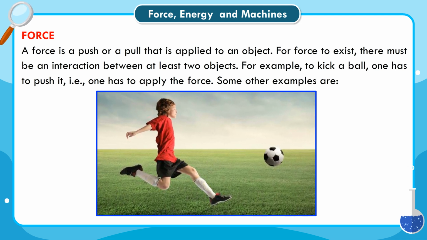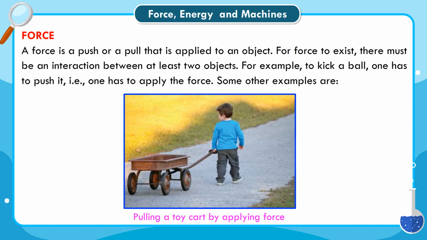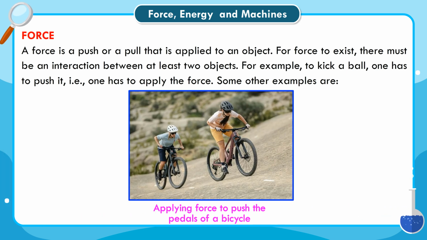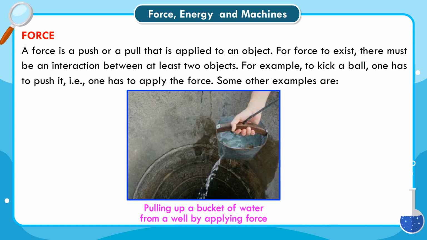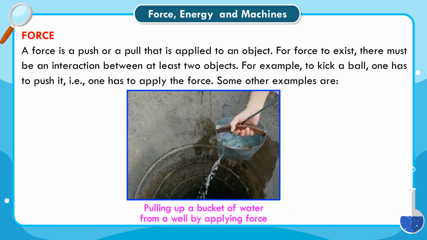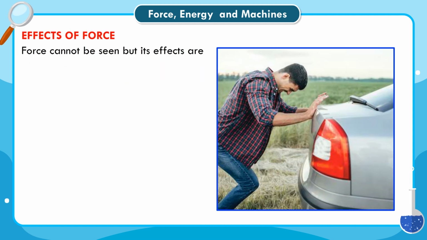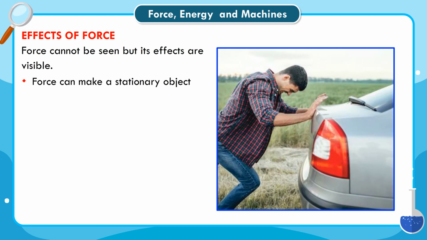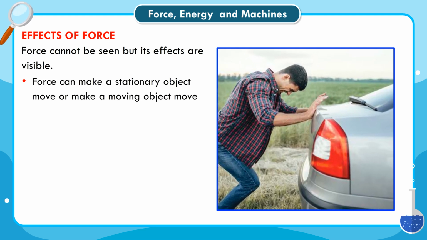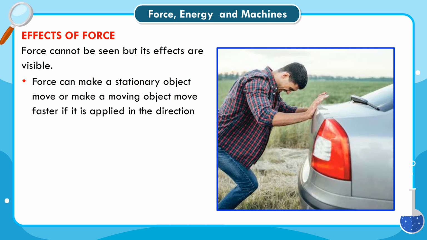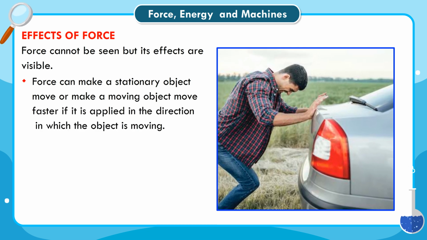Some other examples are pulling a toy cart by applying force, applying force to push the pedals of a bicycle, pulling up a bucket of water from a well by applying force. Effects of force. Force cannot be seen, but its effects are visible. Force can make a stationary object move, or make a moving object move faster if it is applied in the direction in which the object is moving.